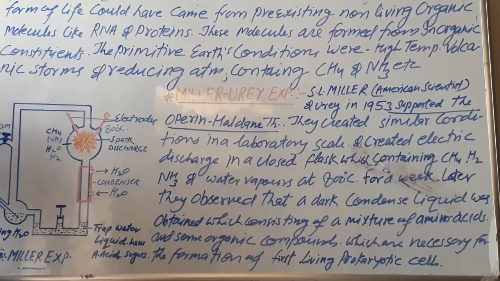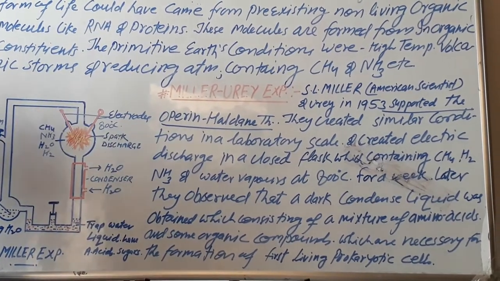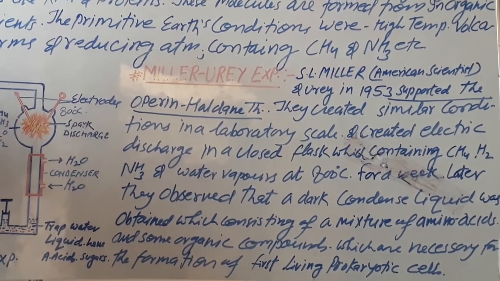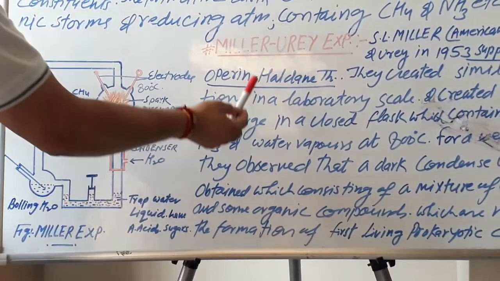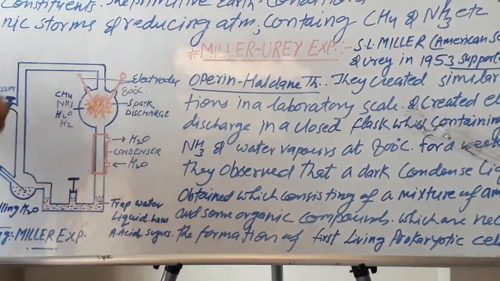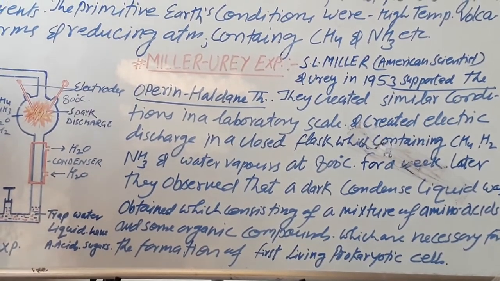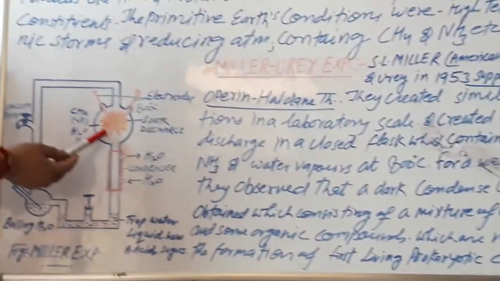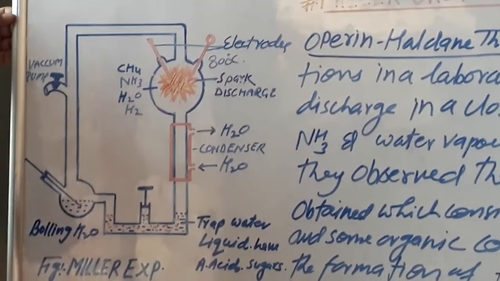Stanley Miller, an American scientist, and Urey, both of them in 1953, found the same kind of results in laboratory conditions. They support the Oparin-Haldane theory. They created similar conditions on a laboratory scale and created electric discharge in a closed flask. This is the apparatus designed by Miller and Urey.